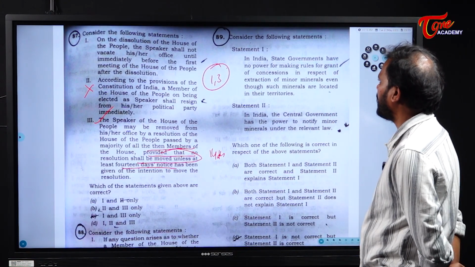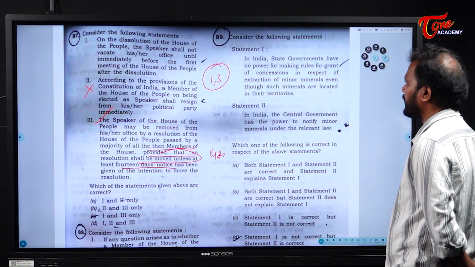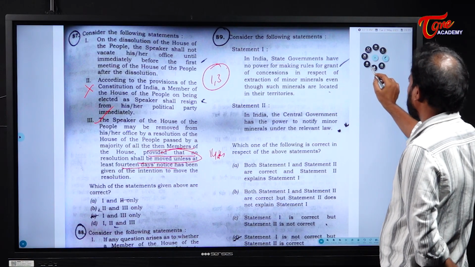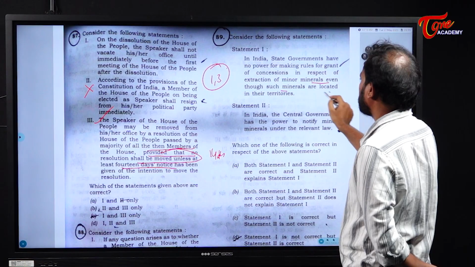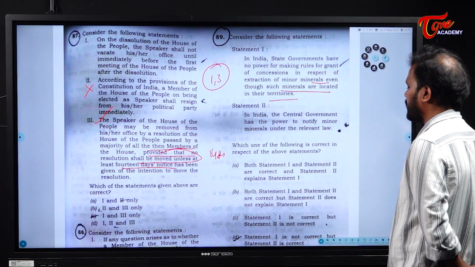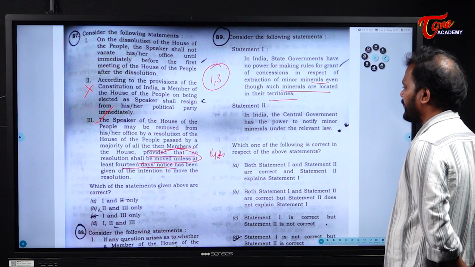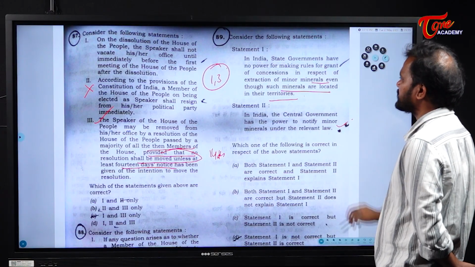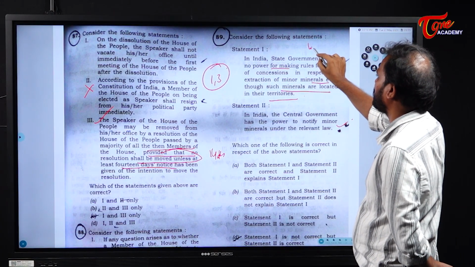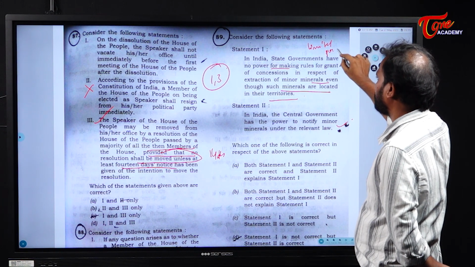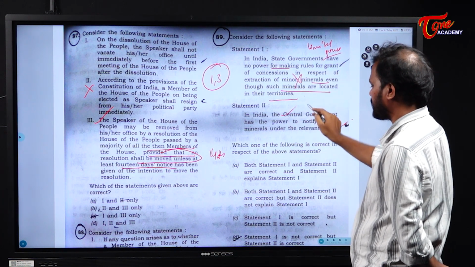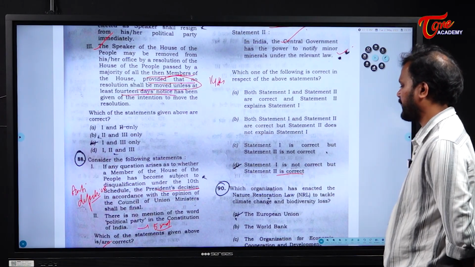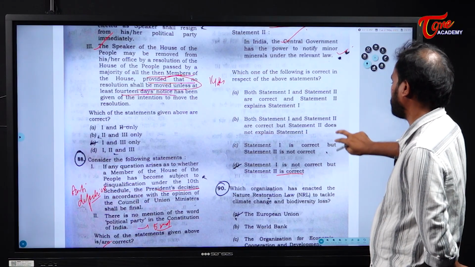Consider the following. In India, state governments have no power for making rules for grant of concessions in respect of extraction of minor minerals, even though such minerals are located in their territories. Okay, next. In India, the central government has the power to notify minor minerals under the relevant law. This is right. But the point in statement 1 is that the state government has no power. They have limited power. No power is different from limited power. So statement 1 is wrong, statement 2 is right, and the answer is statement 1 is not correct, but statement 2 is correct.